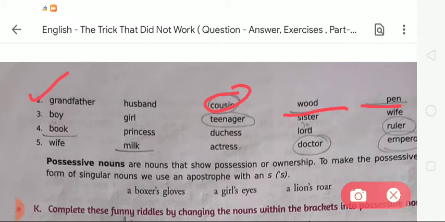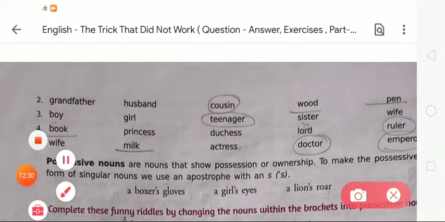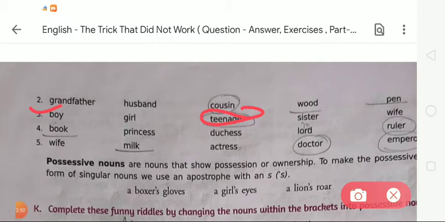Now the next, in third: boy, girl, teenager, sister, wife. So of the given words, boy is an example of masculine, girl is an example of feminine, teenager is an example of common gender, so we have to circle it. Now the next is sister, so sister is an example of feminine and wife is also an example of feminine, so we can't do anything to these words.